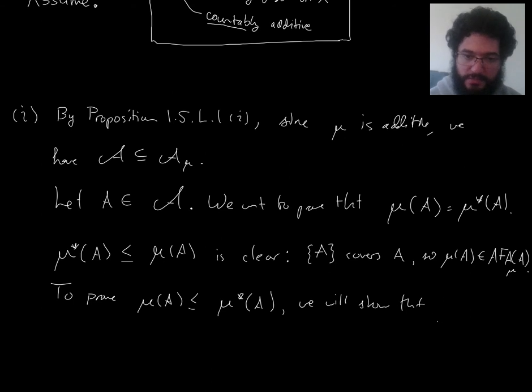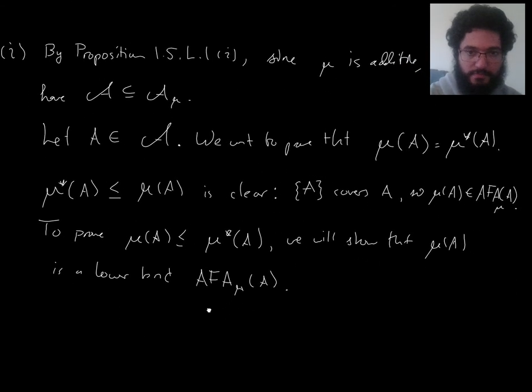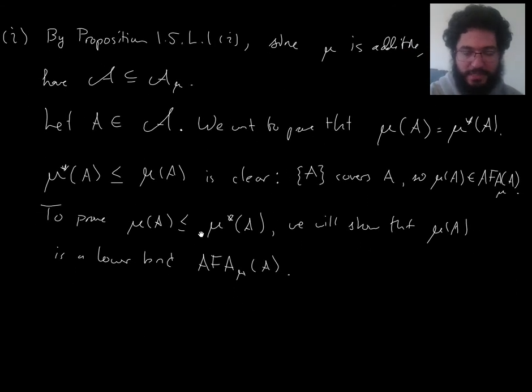So we will show that mu of A is a lower bound for the set of approximations from above with respect to mu of A. So I guess we're really showing altogether here that mu of A itself is the minimum of the set of approximations from above of A. That's what we're really showing, since it's one of them, it's one of the approximations from above, and then we're showing that it's a lower bound. So the infimum here really ends up being a minimum.